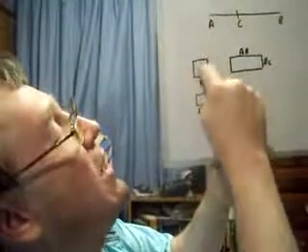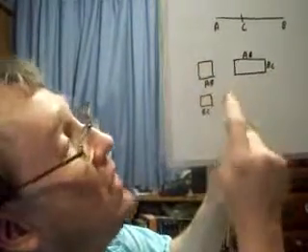So, what are we going to say this time? What we're going to do is we're going to add these two areas right here. That's the first step. That's what we're going to do first.